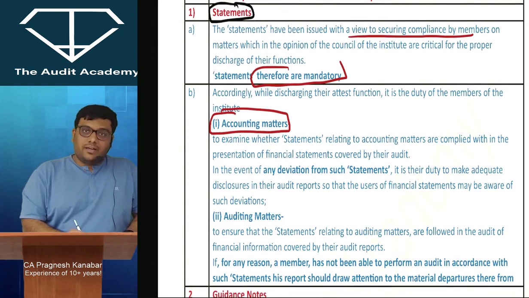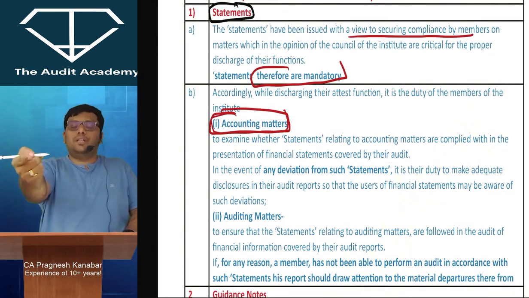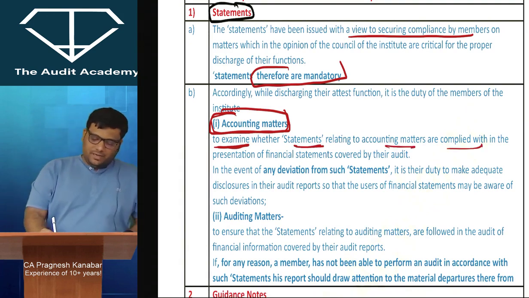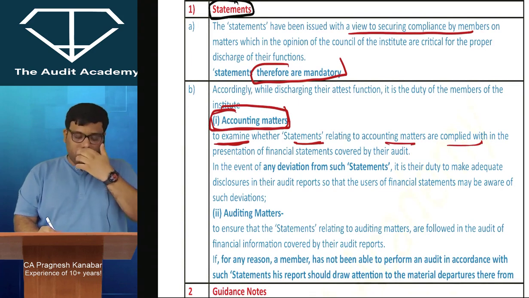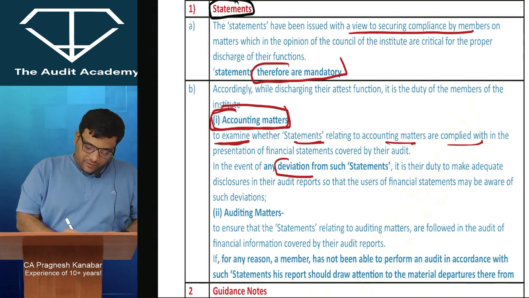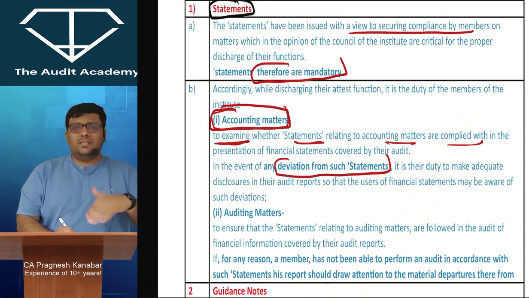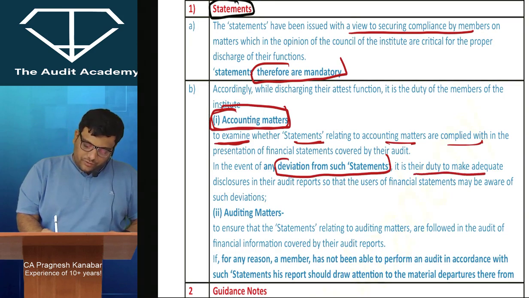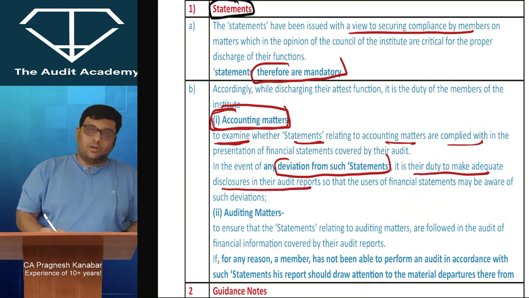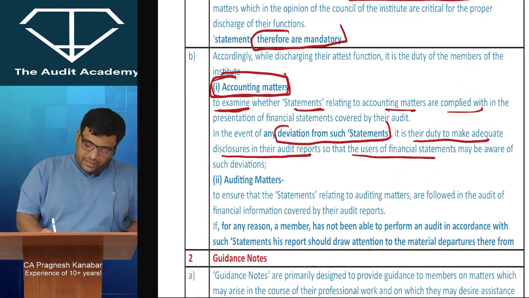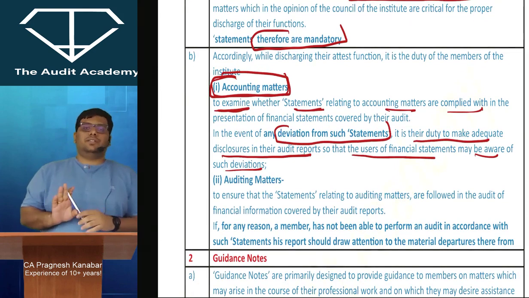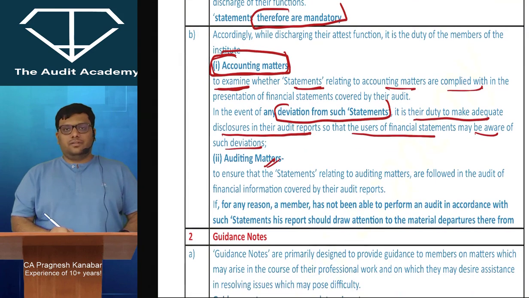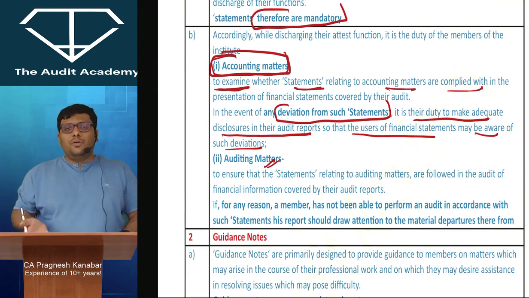So look at this. Statement on accounting matters. As an auditor, what is your duty? To examine whether statements relating to accounting matters are complied with or not in the presentation of financial statements. In the event of any deviation from such statements, deviation means non-compliance, not following, it is the duty of the auditor to make adequate disclosures in their audit report so that users of financial statements may be aware of such deviations. Perfect.